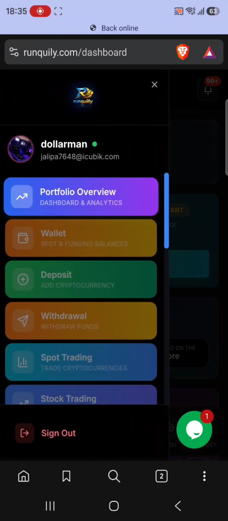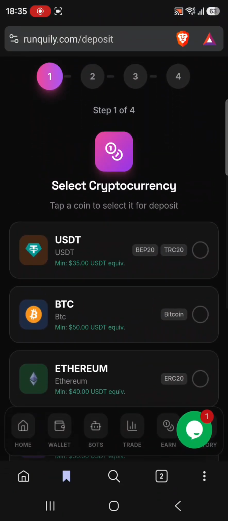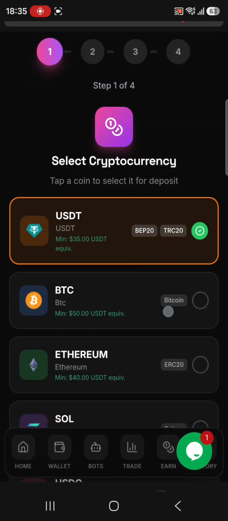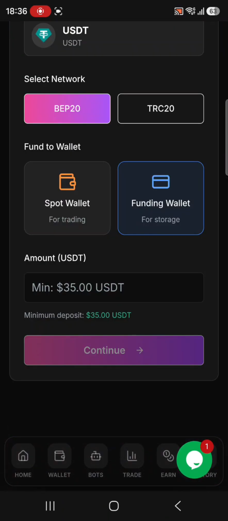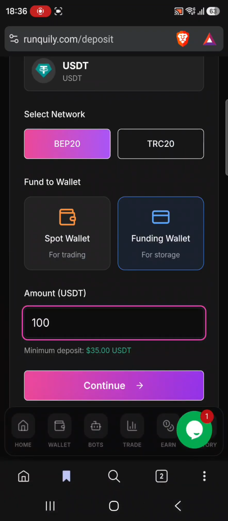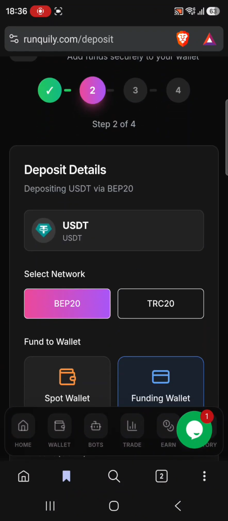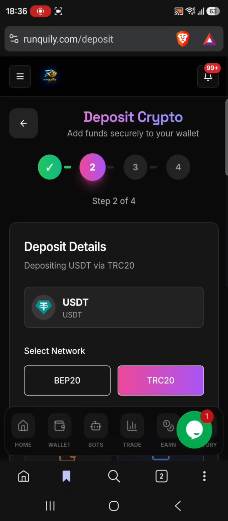So it was my network, guys. You can see I'm back online. You come on deposit, then you choose, like, if you want to deposit USDT. We haven't started trading, I'm just showing you how to deposit. You click on continue, enter an amount like 1,000, then continue and copy the address, go to your Binance, and deposit to that address. You can use the BEP20 or the TRC20 network.